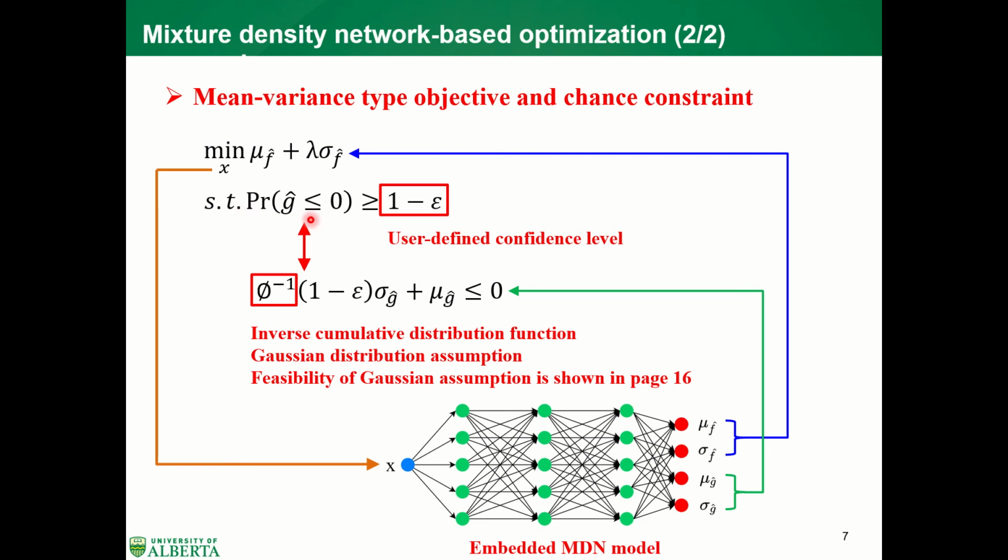The chance constraints ensure that the original constraints are satisfied with probability greater than or equal to a user-defined constant level, and these chance constraints can be reformulated equivalently in this linear form. As you can see, the Φ^-1 here means the inverse cumulative distribution function, and the distribution in this research is assumed to be Gaussian. The feasibility of the Gaussian assumption is shown on page 16, and you can find the slides in my iPoster.